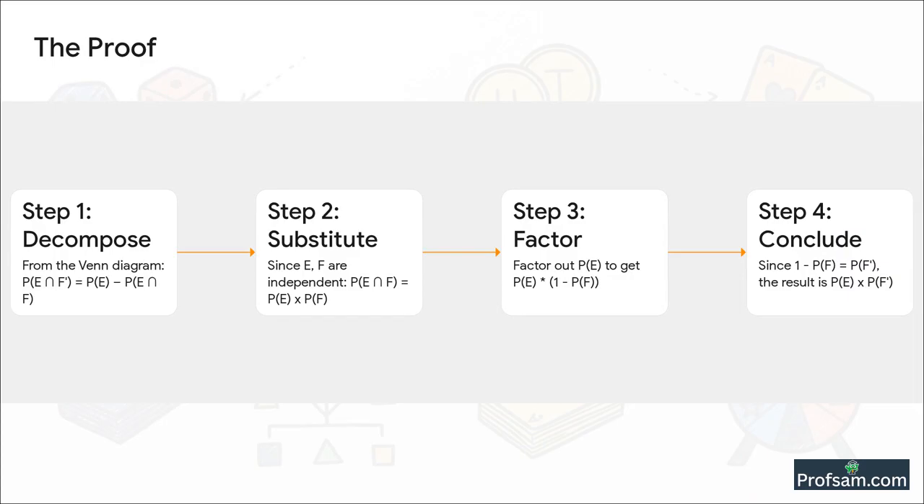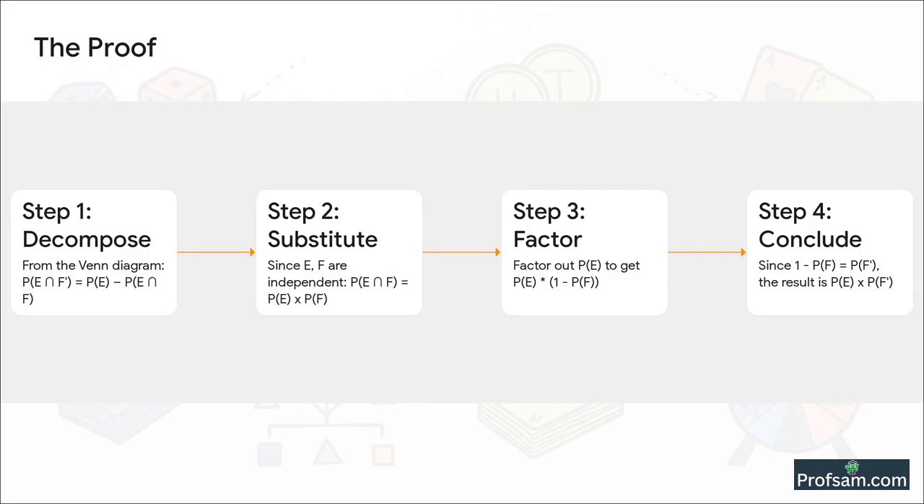Okay, let's walk through this proof step by step. In step 1, we just rearranged the idea from our Venn diagram to get the formula for P of E intersection F prime. Simple enough? Now for step 2. This is the key move. We already know that E and F are independent, so we can replace P of E intersection F with our golden rule, P of E times P of F.